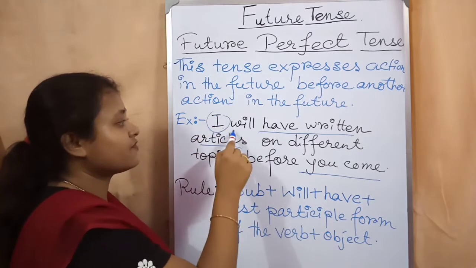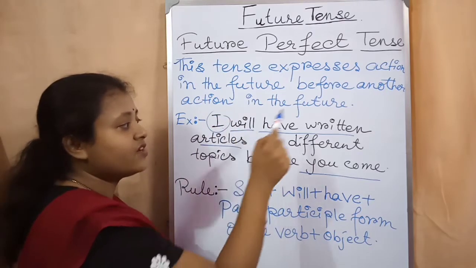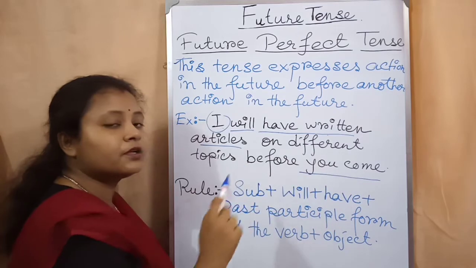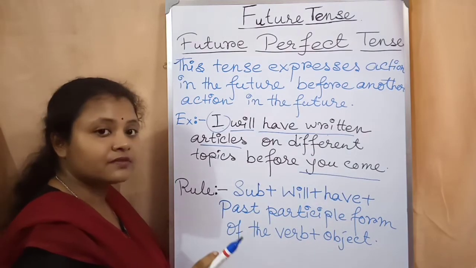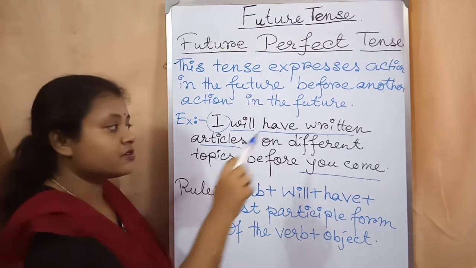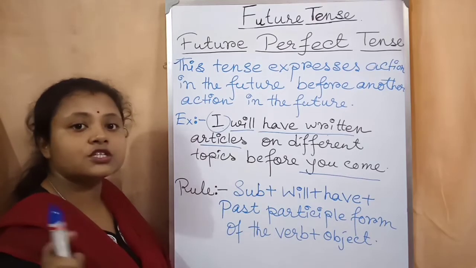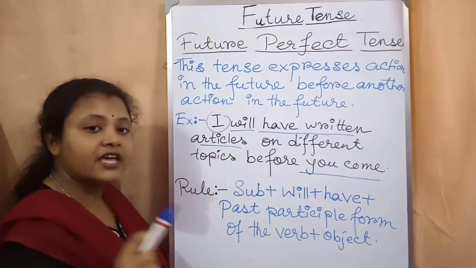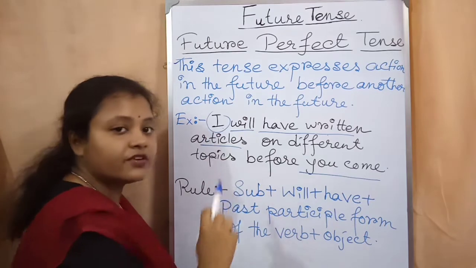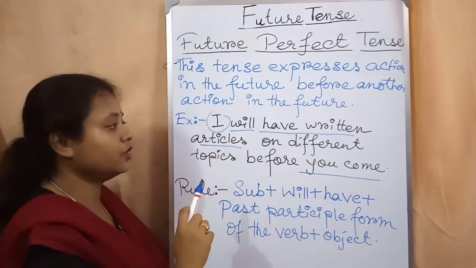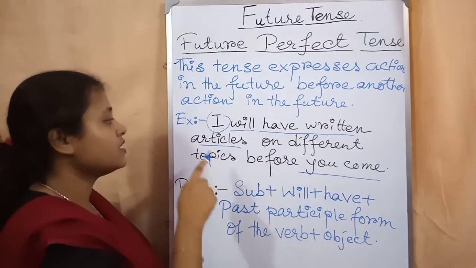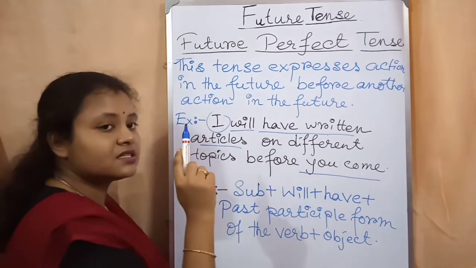First subject, after that will, after that have, then the past participle form of the verb, written. Write, wrote, written. Written you will write. Go, went, gone. Gone you will write. Rise, rose, risen. Here risen you will write. Okay, the third form of the verb. Okay, you have to write it down. After that the rest of the sentence.